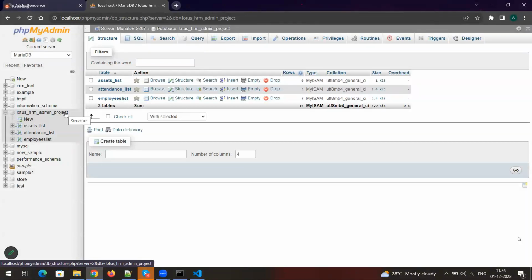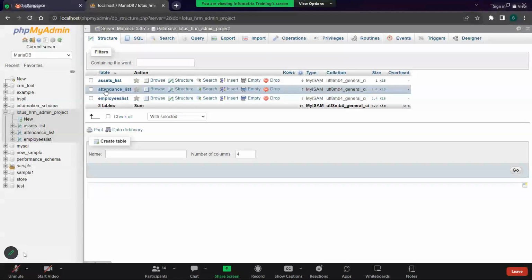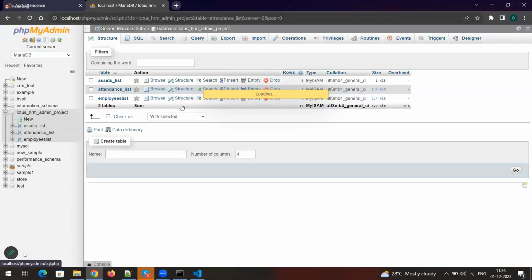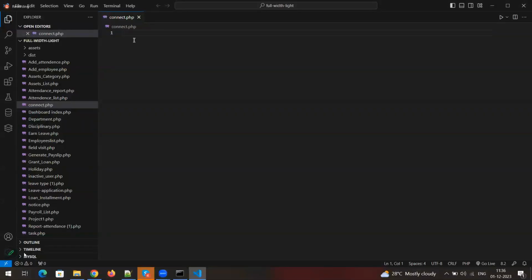Yes, sir. Okay, so here I have imported three different tables, as everything is given by you only. The same table, sir, I am using here. You can see you have already inserted data also there. Yes, sir. Fine. Now, how are we going to start the PHP coding? Everyone, please tell me how we will start the PHP coding.